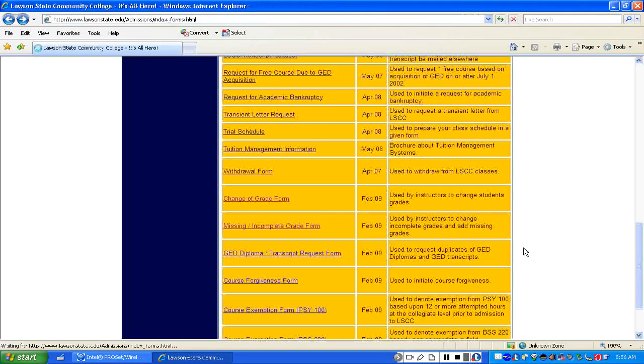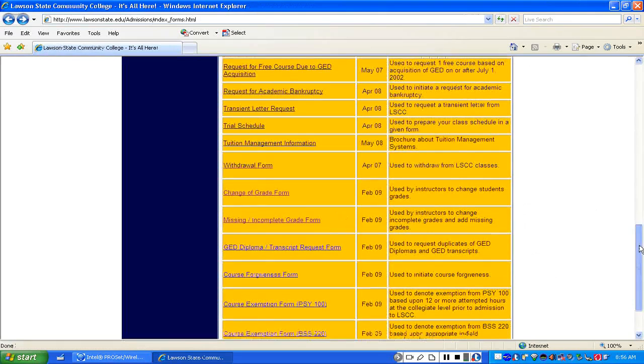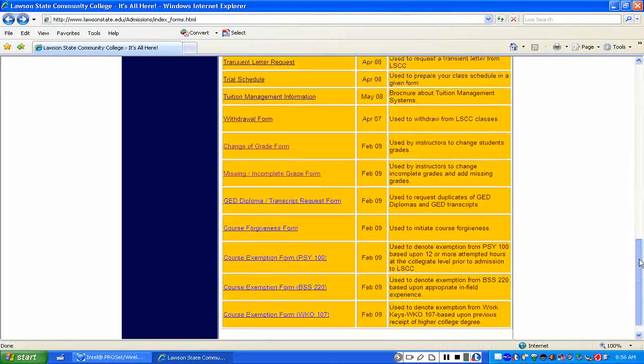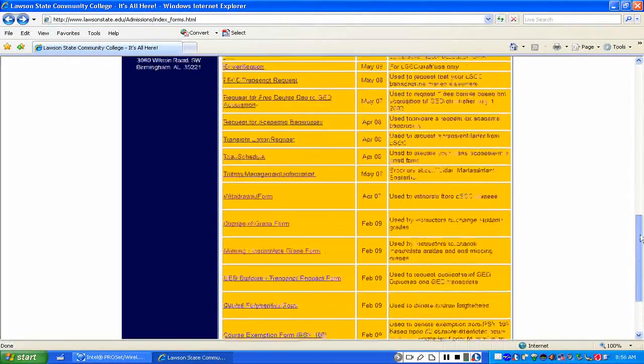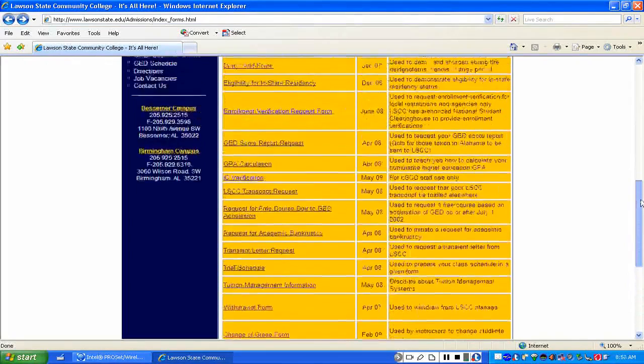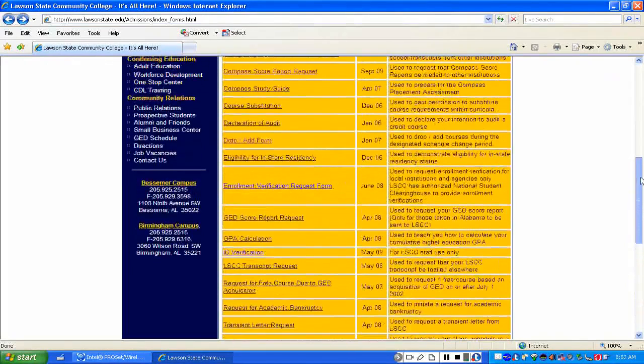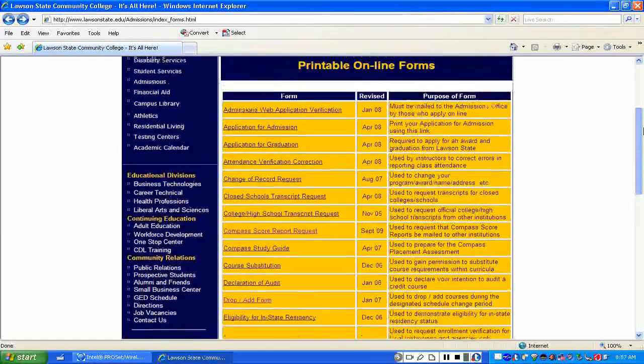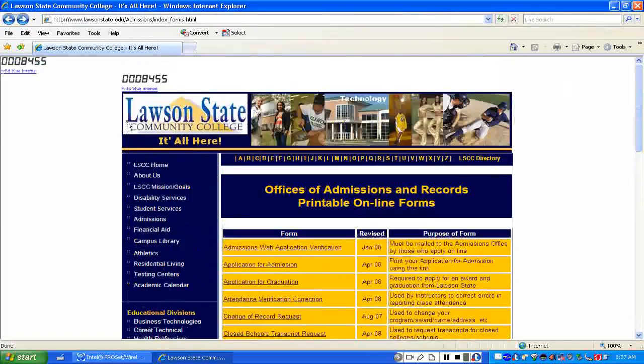But at least you can use that as a guide to know how to fill out that form. So those are the main ones that I really wanted you to be aware of in terms of what's within this particular window. So now let's go back to our other page.